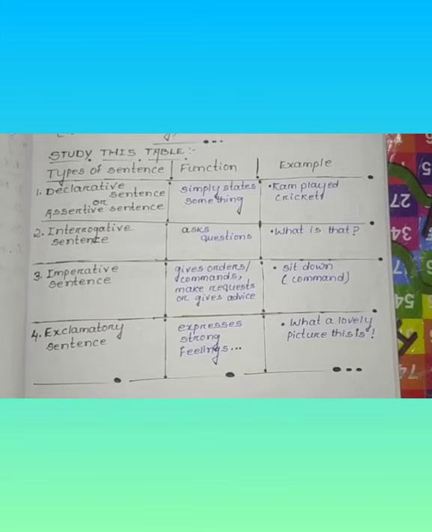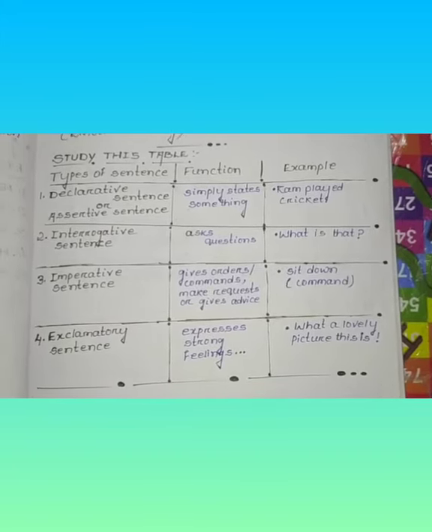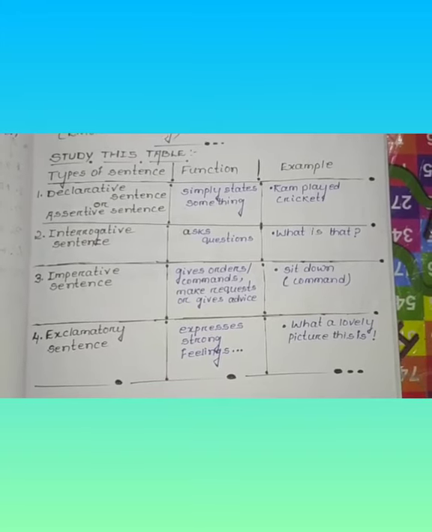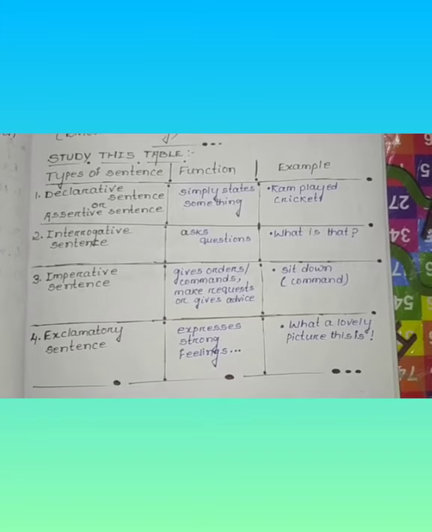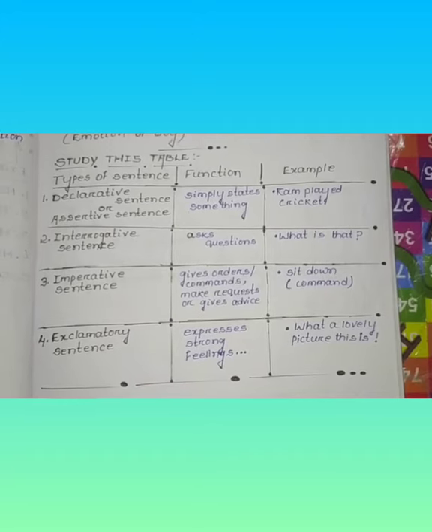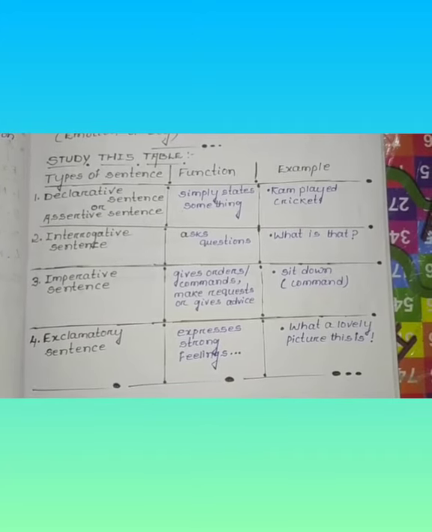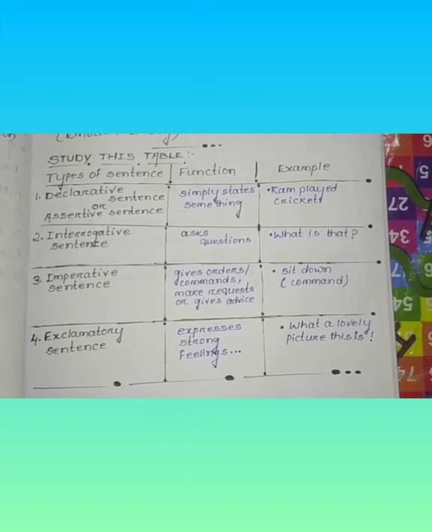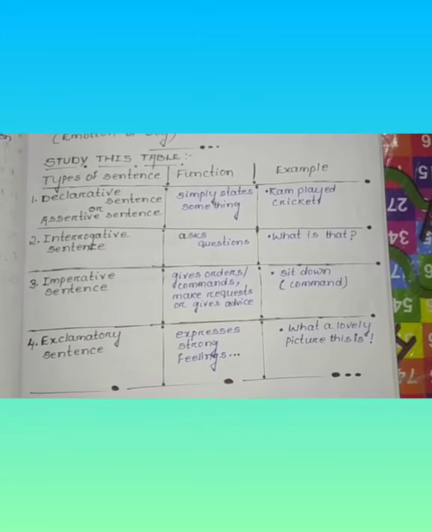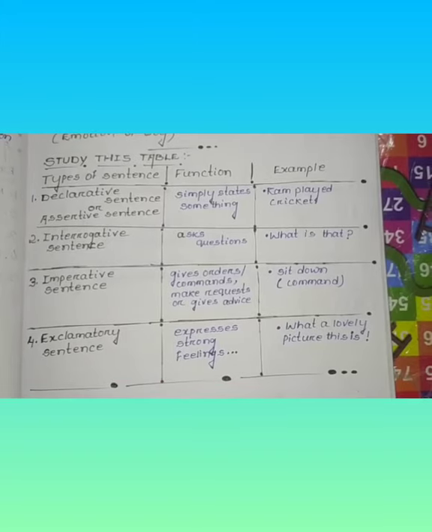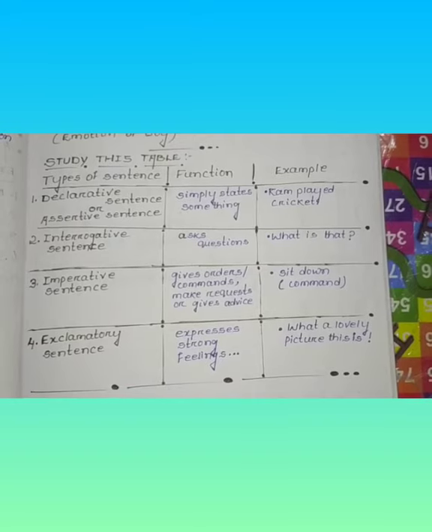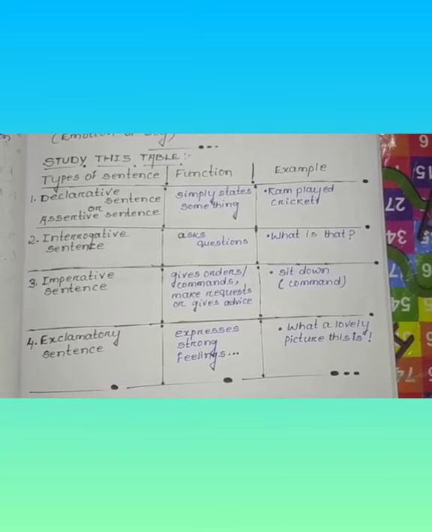Then coming to number 3, imperative sentence. What is its function? It gives orders, commands, makes requests, or gives advice, okay. What is the example of it? Sit down. So it's a command to someone to sit down. Then coming to number 4, exclamatory sentence. What is its function? It expresses strong feelings, okay. What is the example of it? What a lovely picture this is. It means it's a feeling of surprise, what a lovely picture this is, okay.